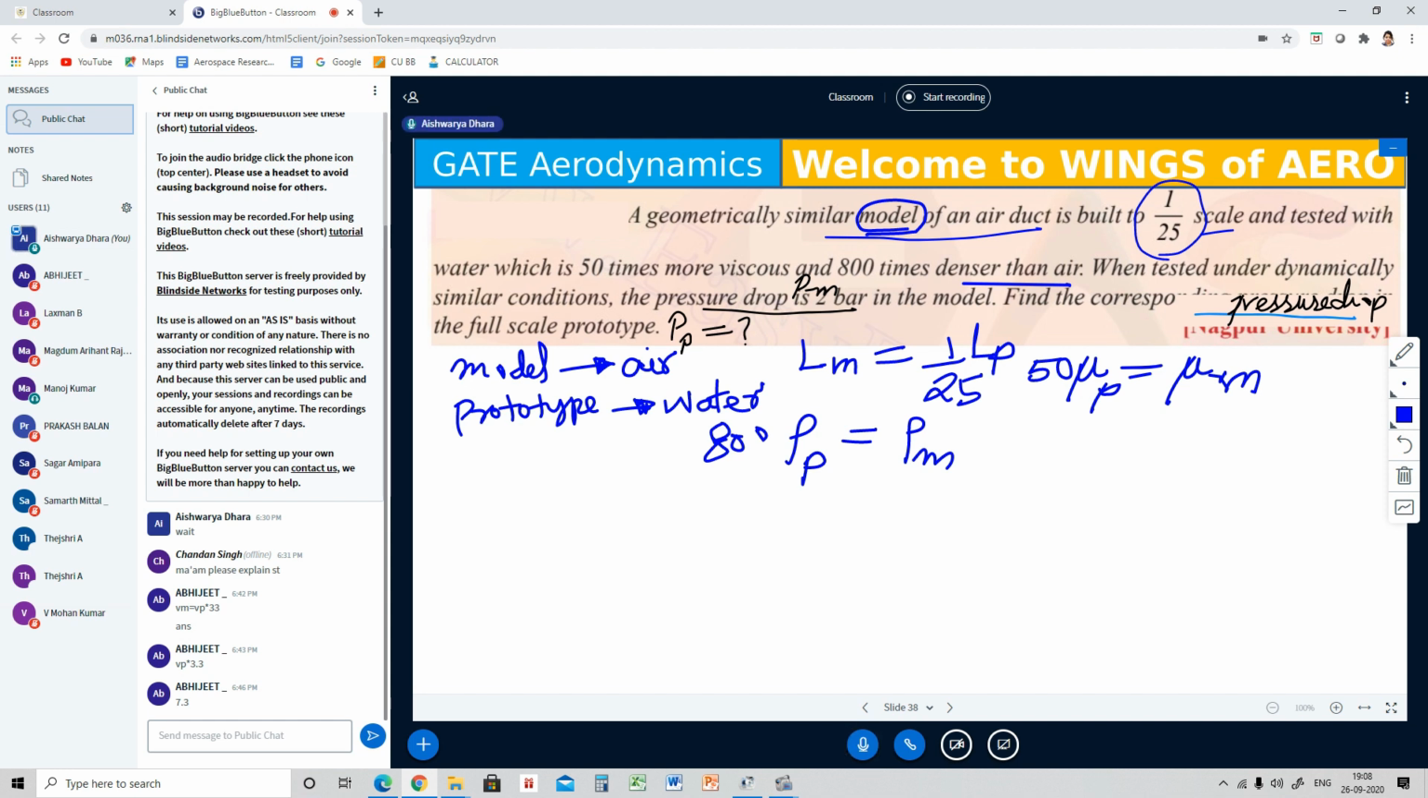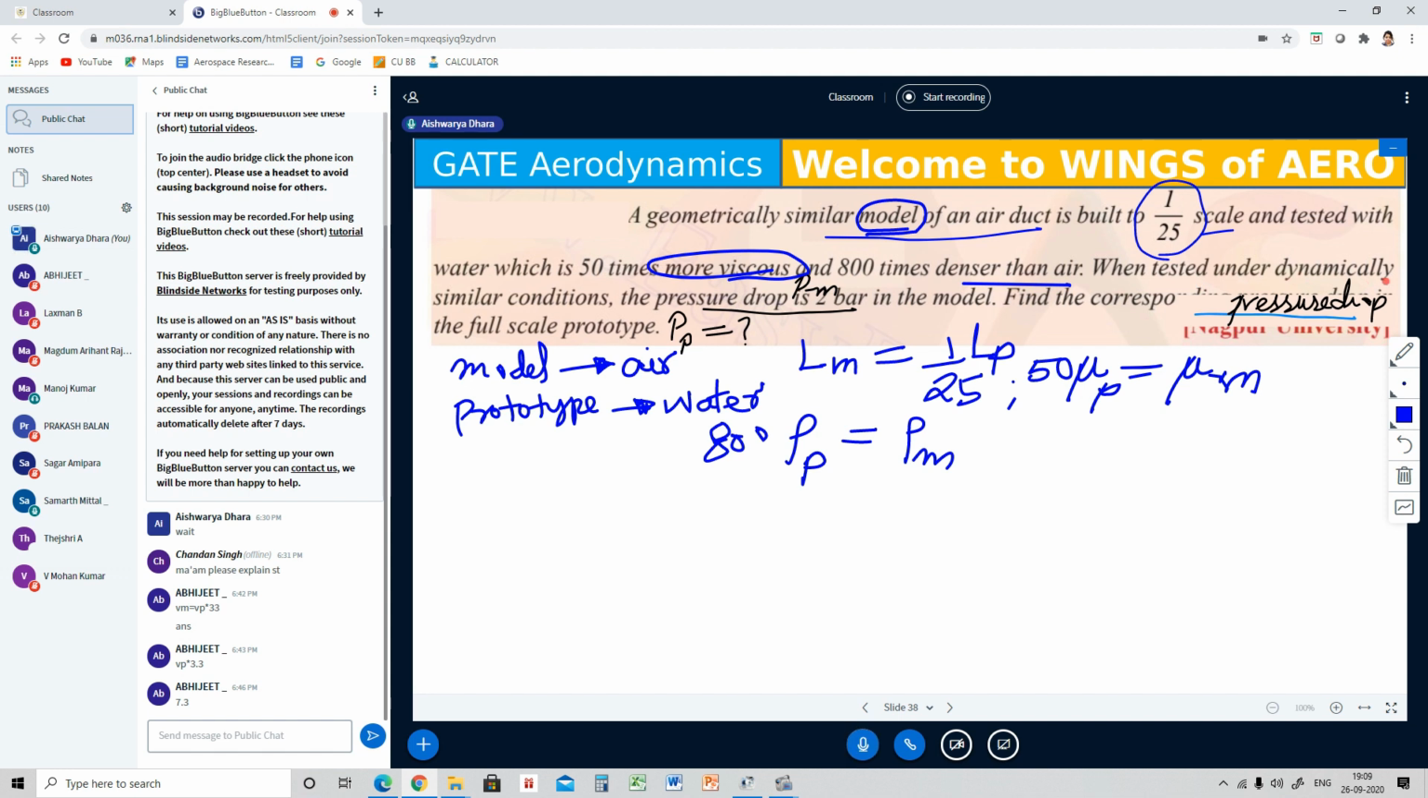Did you get it? So Lm equals 1/25 times the prototype. The next statement is 50 times more viscous than air, and 800 times denser than air. Denser means I can consider it as density. Okay, air is the prototype. Can I write in this way? Now again they have given the word viscous.